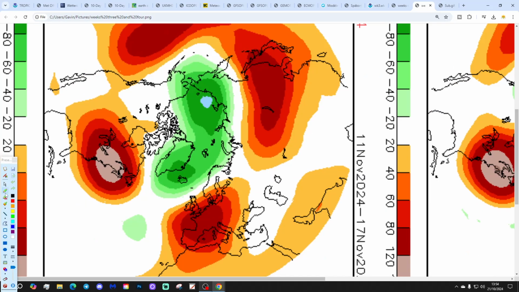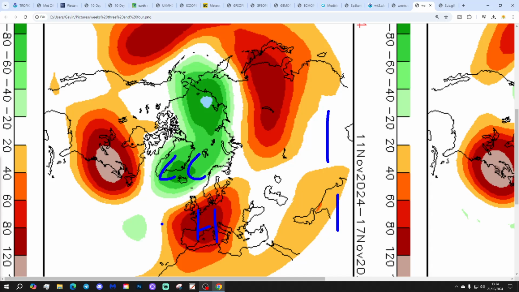And then week 4, it's the 11th to the 17th of November. High pressure then is to the south, low pressure away to the northwest. And winds coming in from a southwesterly direction, so that should be mostly dry and also potentially mild or even very mild there around the middle part of November. Long way off though, so we shall see.